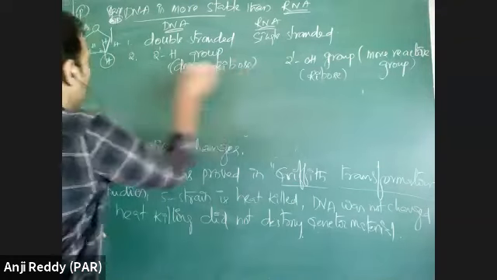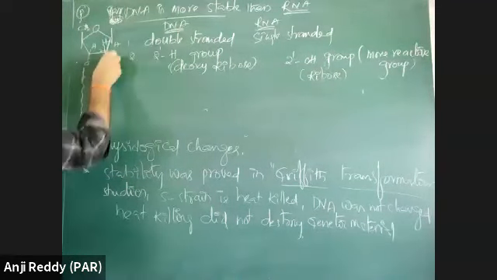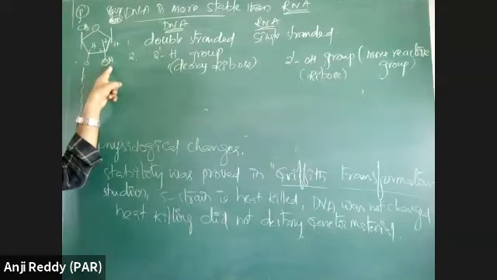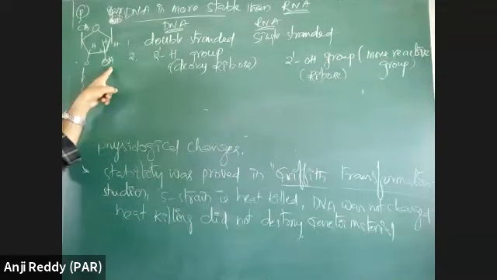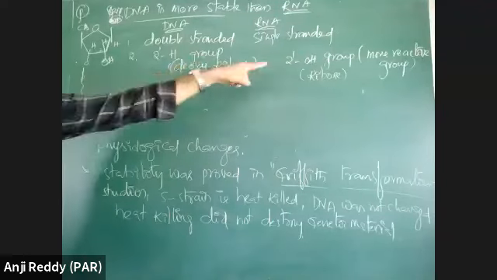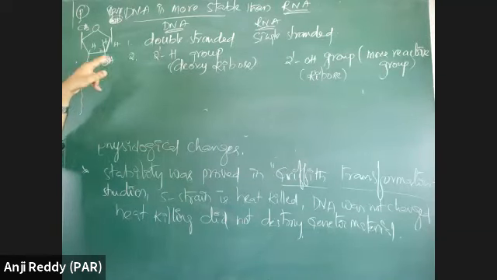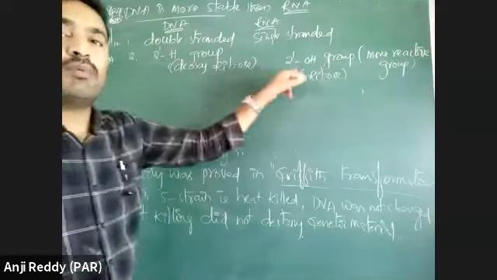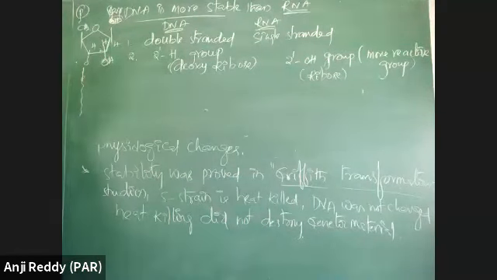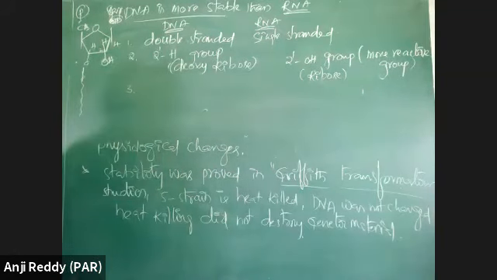But in RNA, due to presence of ribose sugar, there is a 2 prime hydroxyl group which acts as a reactive group in RNA molecule. In RNA molecule, OH group is present in ribose at second carbon. That is a reactive group. As OH group is there, it is reactive, it can involve in some chemical reaction, and as it is involving in chemical reaction, it should show less stability.